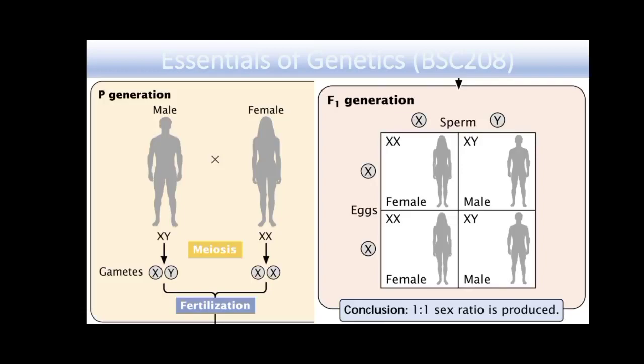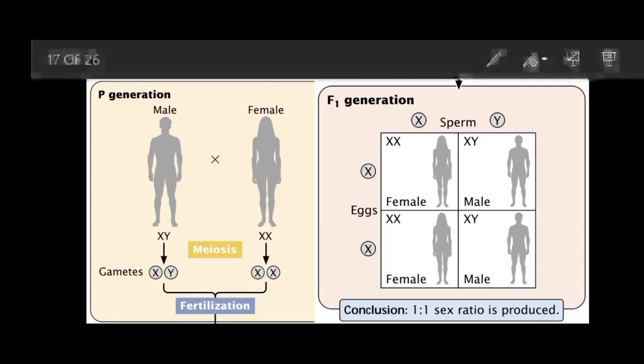So if we look at this figure, in the parental generation male and females are present, and when they mate and their offspring are born, first of all during the gamete formation, and then in the F1 generation, if we look at the different combinations, we will be having a 1-to-1 ratio in the sex.